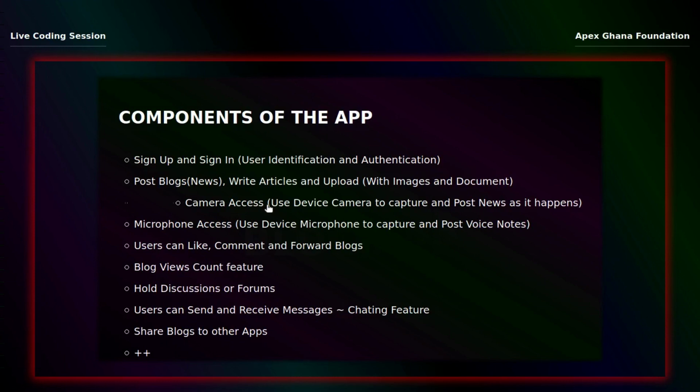You don't have to go to your phone's camera, open it, record and save before you come and post it. You can just open the app. There will be a camera feature inside our app where you can record whatever you want or take a picture of whatever you want and post it, right? So that's what we're going to do here. We're going to build a camera app within our app, right?